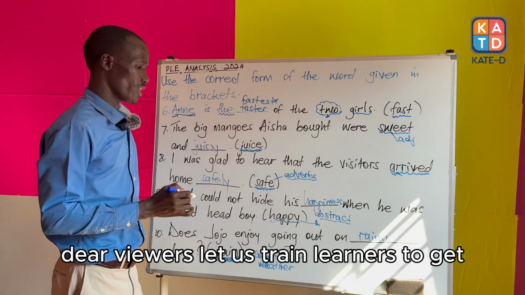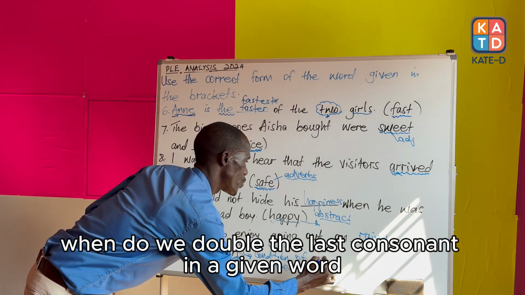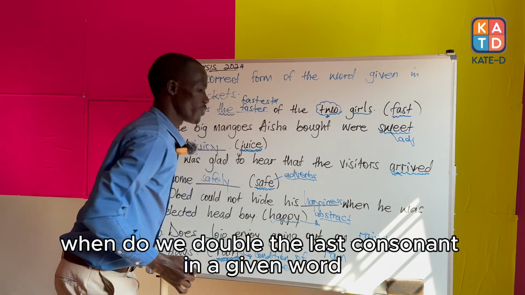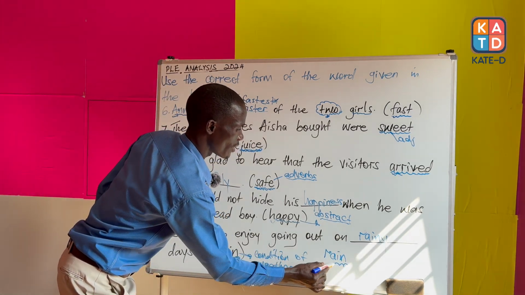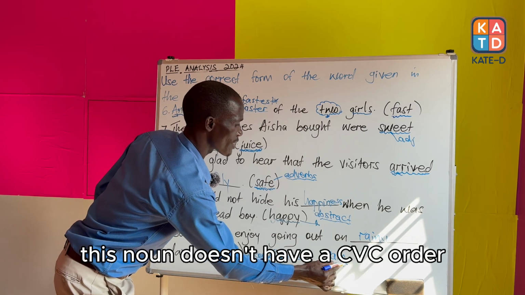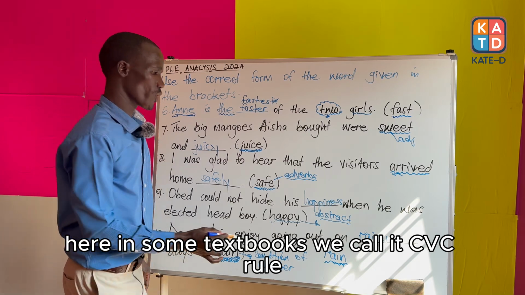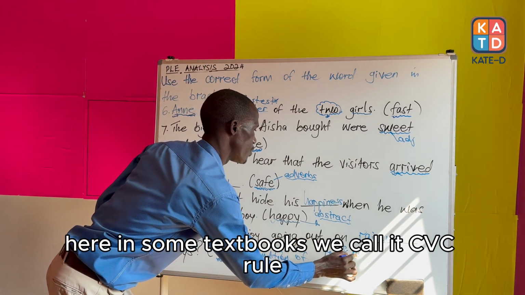Dear viewers, let us train learners to get to understand when do we double the last consonant in a given word. When you look at the word rain, this noun doesn't have a CVC order here. In some textbooks, we call it CVC rule.